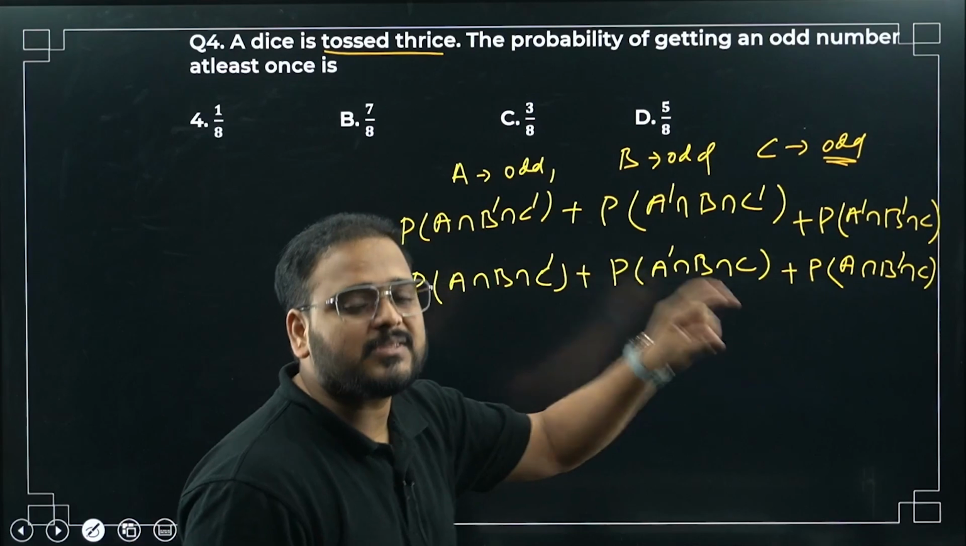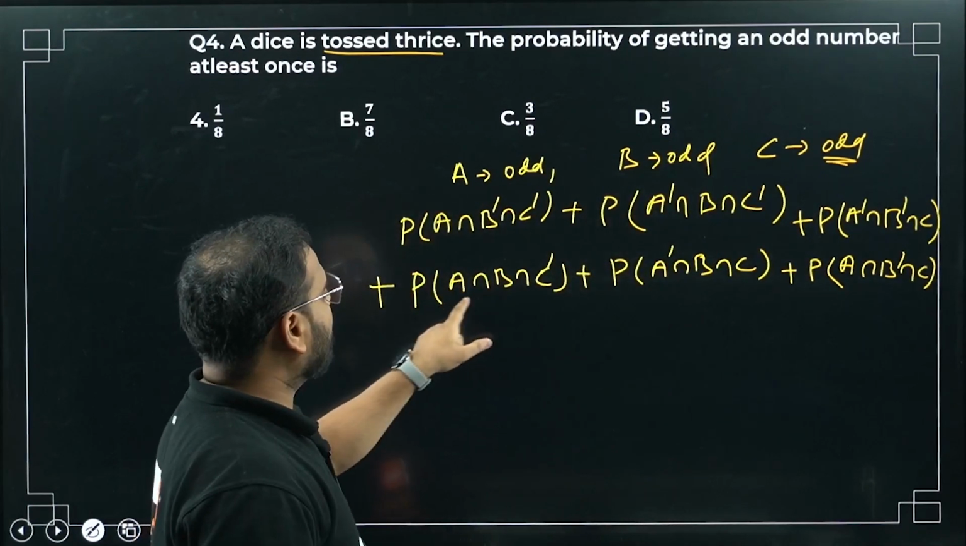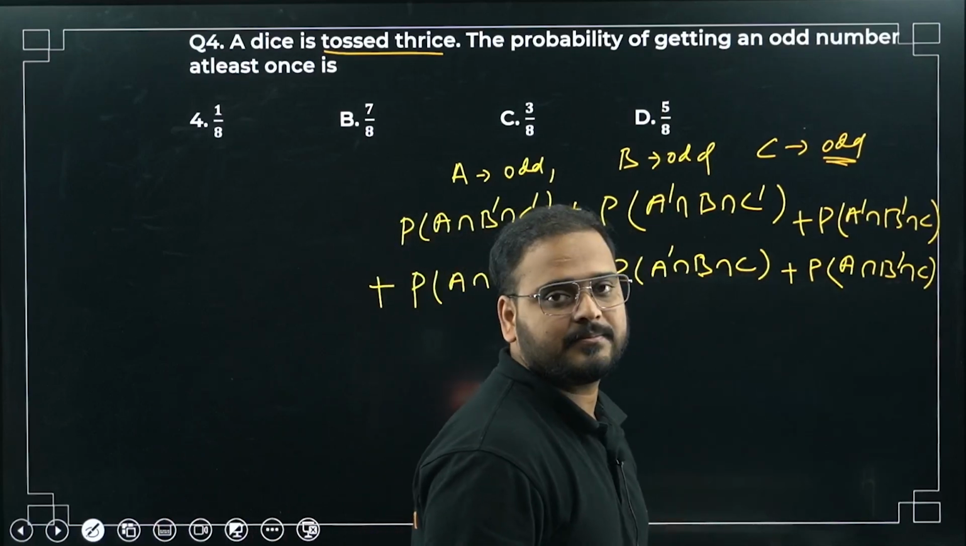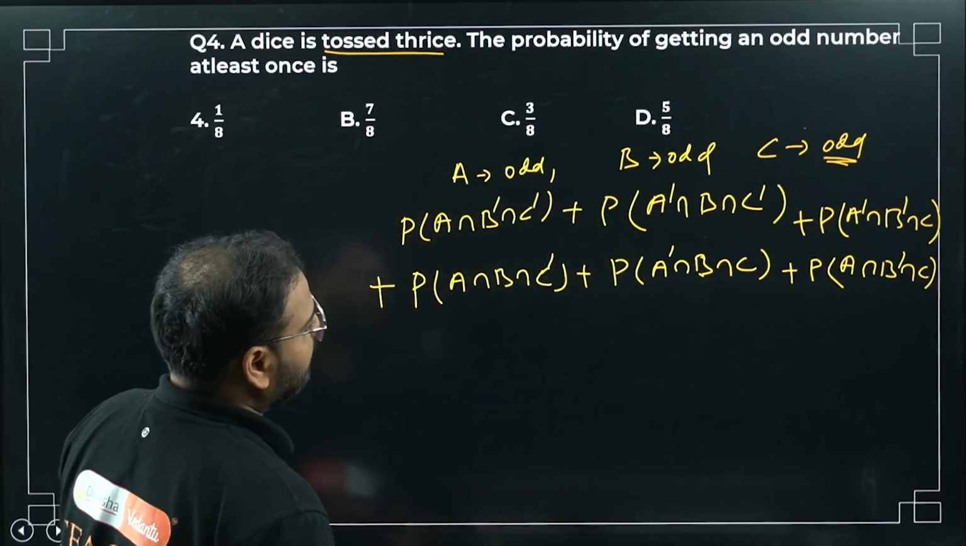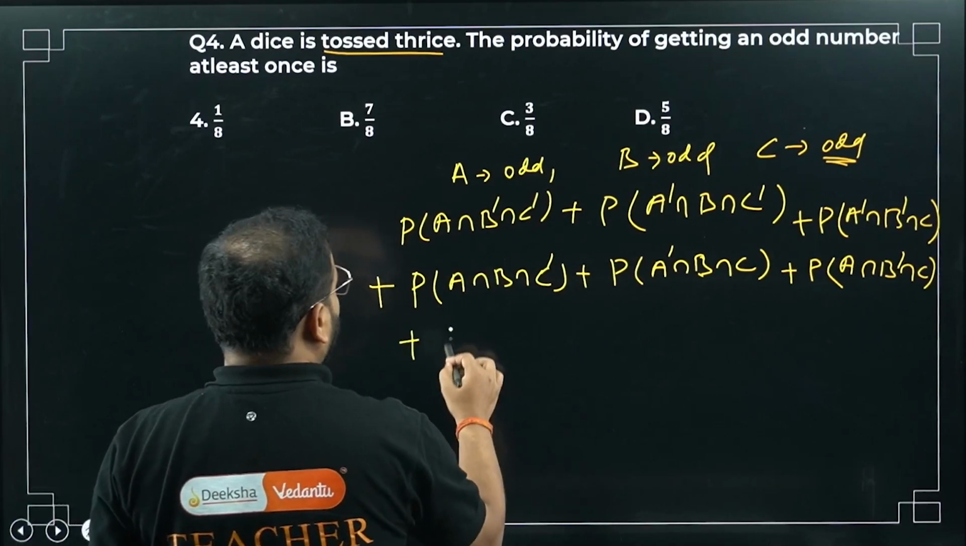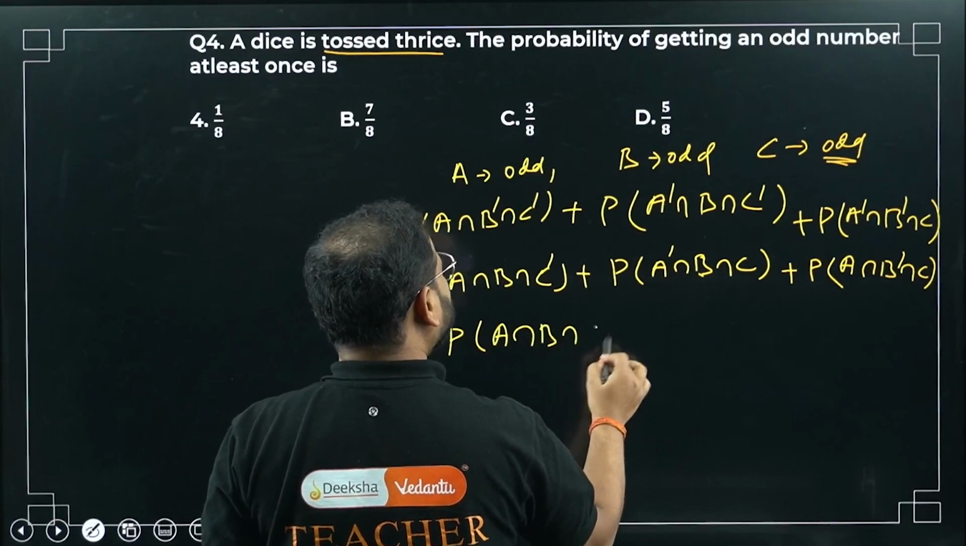At least one odd means what? 1 odd, 2 odd, 3 odd, all okay. 2 odd condition. Here how many odds are there? A and B. How many odds are there? A and B. How many odds are there? A and C. Correct, right? Okay. B and C and A and C, correct. So last one, all 3 odds. A is also odd, B is also odd, and C is also odd.